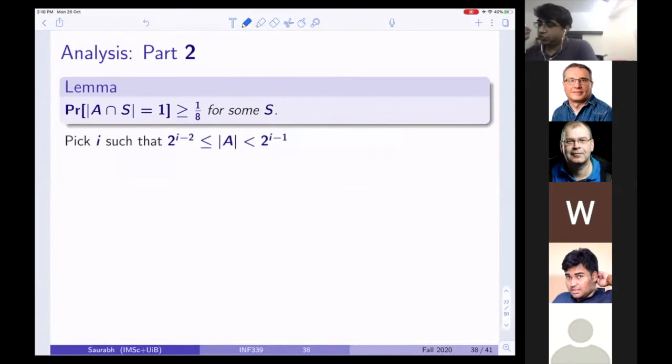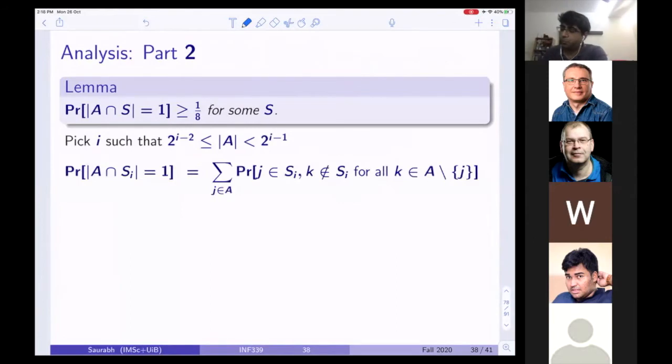I want to pick I such that, remember, A is the set of non-zero coordinates. So I pick an index I such that the cardinality of A is at least 2 to the power I minus 2, but strictly less than 2 to the power I minus 1. So I choose one such I.